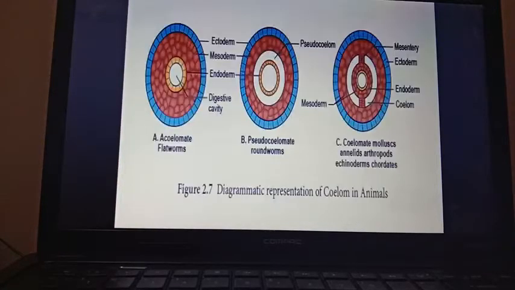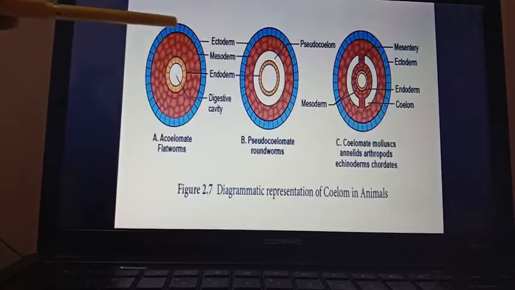So according to the presence of coelom, the organisms are classified into mainly three types. First is acoelomate, that means the organisms which do not have a proper coelom or any body cavity.